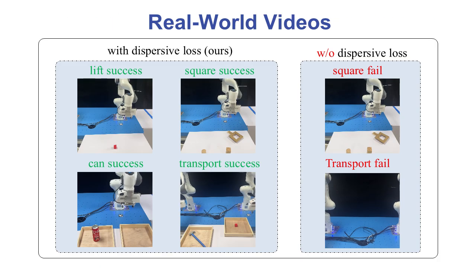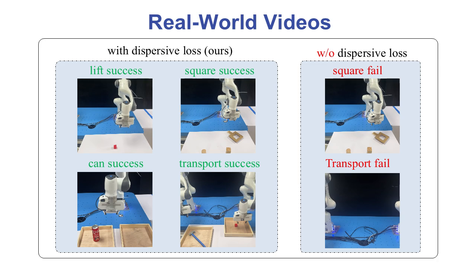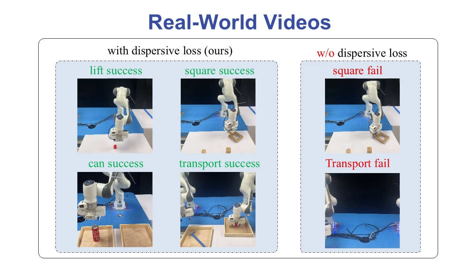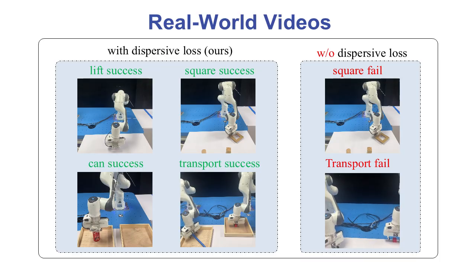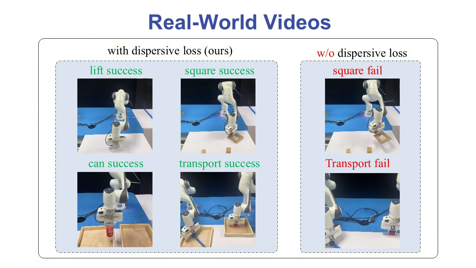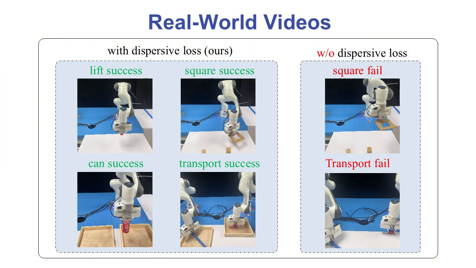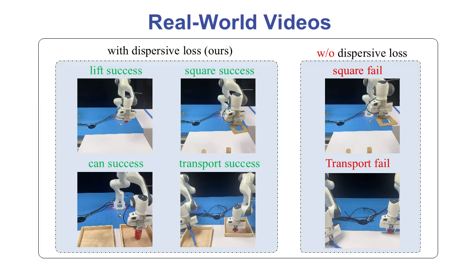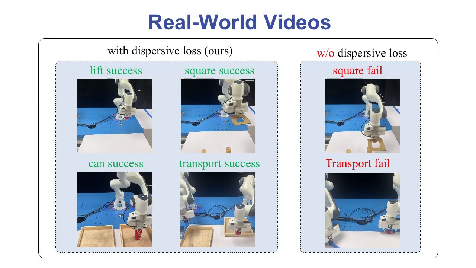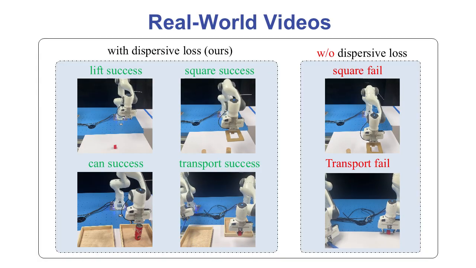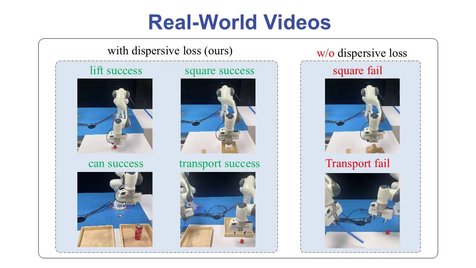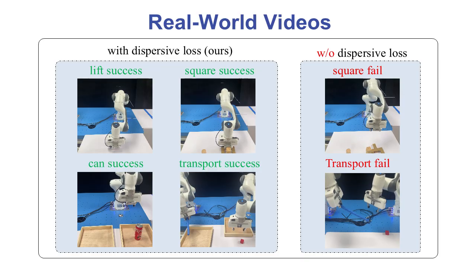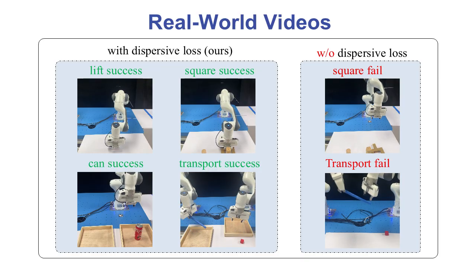Now let's take a look at the real-world experiments using the Franka Emika Panda robot. On the left, we show task executions with our method, that is, diffusion policies trained with dispersive loss. As you can see, the robot successfully completes all 4 manipulation tasks: lift, square, can, and transport. These results demonstrate that our approach enables the policy to robustly generalize to diverse real-world scenarios, even under challenging conditions like object occlusions and dynamic viewpoints.